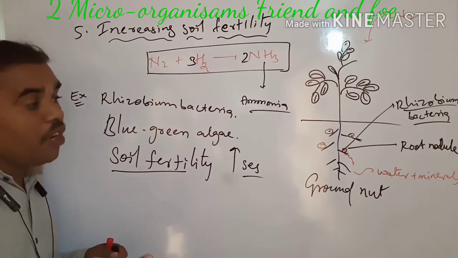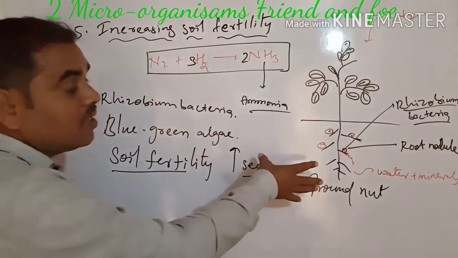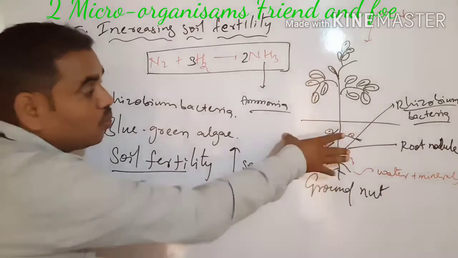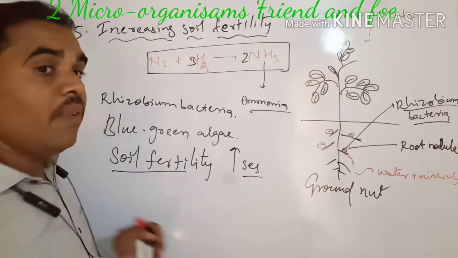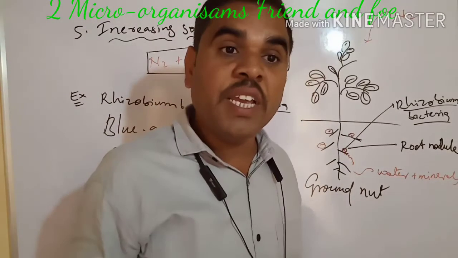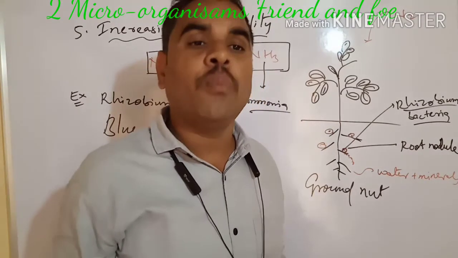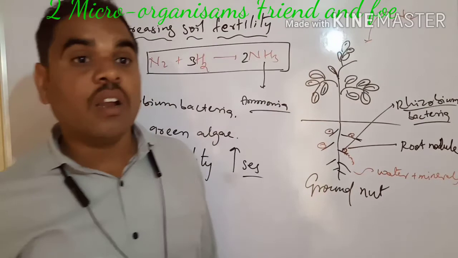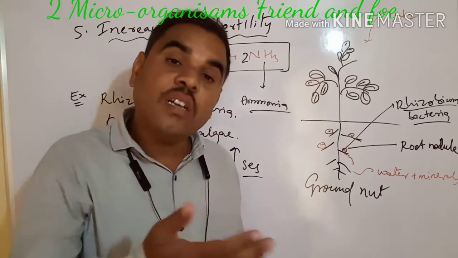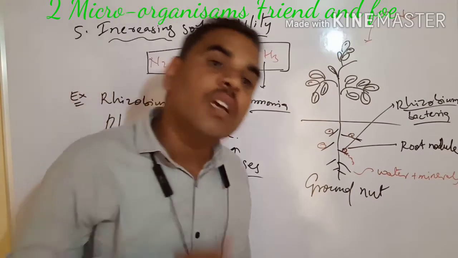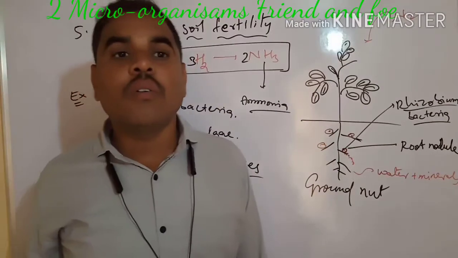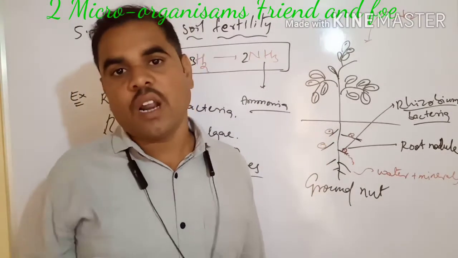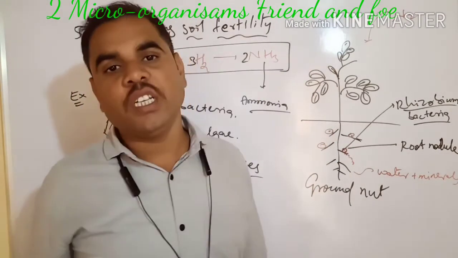Since the bacteria and roots are already present in the soil, what will happen? Soil fertility will increase, the soil will be more porous, and the wheat plants will grow healthy. We will get more production.